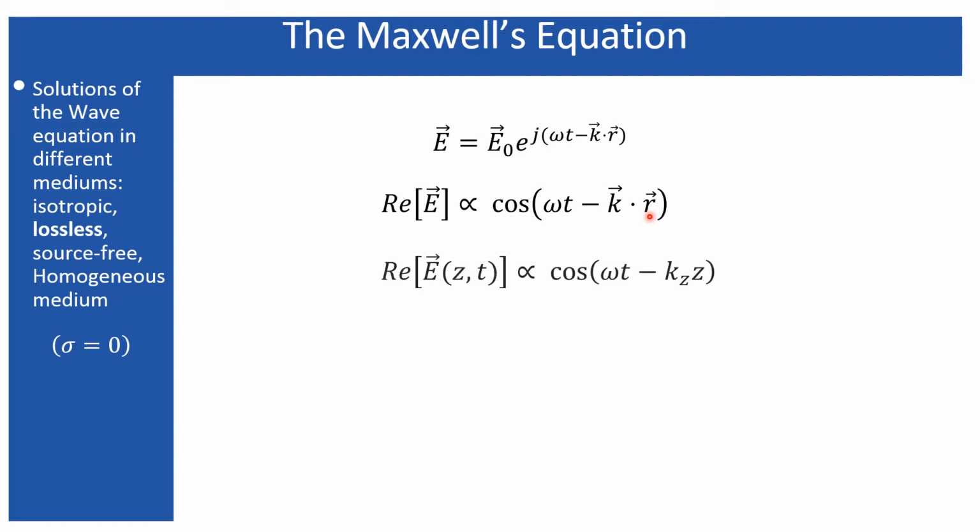And finally, if I consider that this electric field is varying along the z direction, then k dot r would be replaced by kz times z. So kz represents the wave number and z is the direction along which it is propagating. Now, if I consider omega t minus kz times z is equal to phi, phi is going to represent that. Now, we will see in the next slide what this signifies.